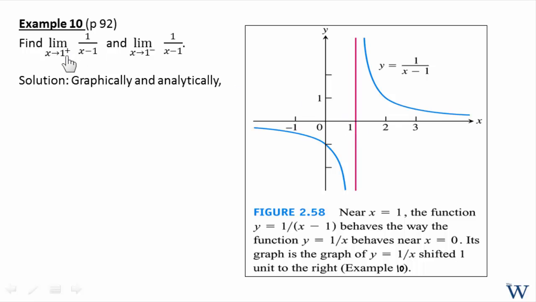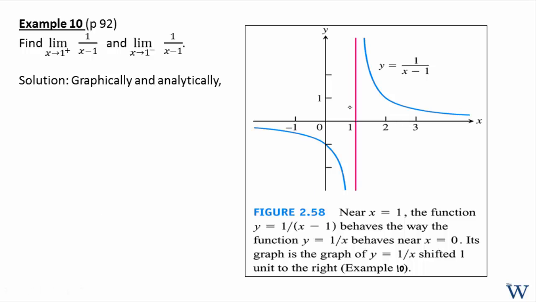So what is the limit as x approaches 1 coming from the right? It'll be plus infinity. And as x approaches 1 coming from the left, you see this difference is going to be negative, so it will be getting closer and closer to 0 on the negative side. So it's going to be minus infinity. Let's go ahead and write that down.